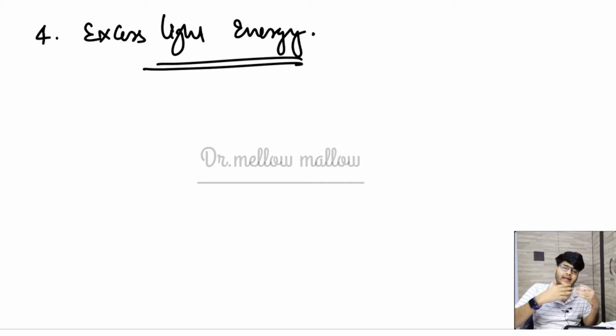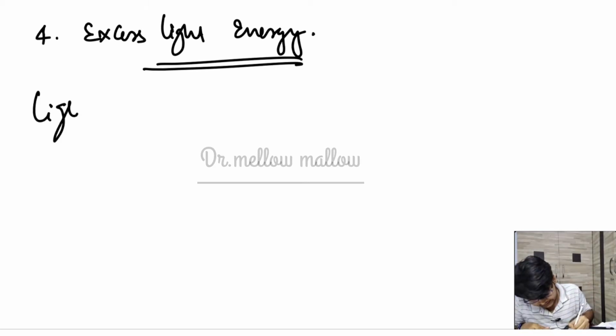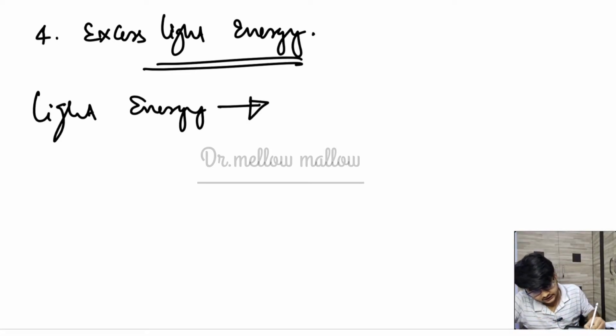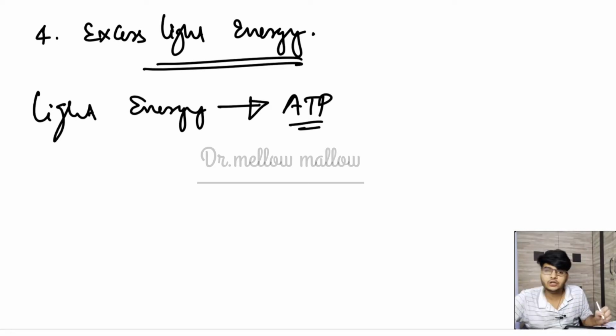Actually, you can convert light energy into anything, like heat, but what the cell is going to do is convert this light energy into chemical energy in the form of ATP. This is the light energy, and the cell, the mesophyll cell, will convert this light energy into ATP, energy-rich molecules.